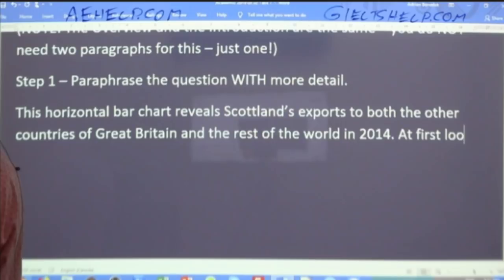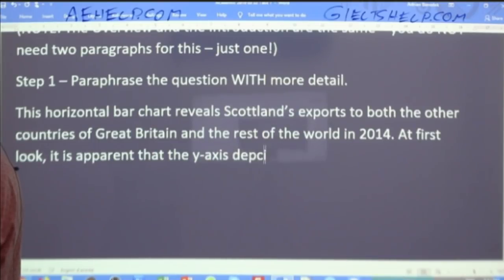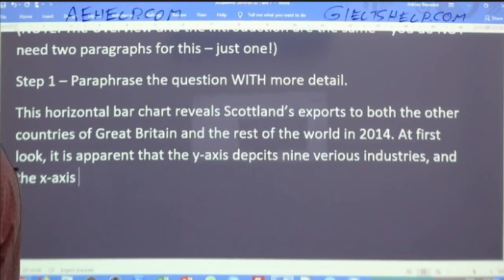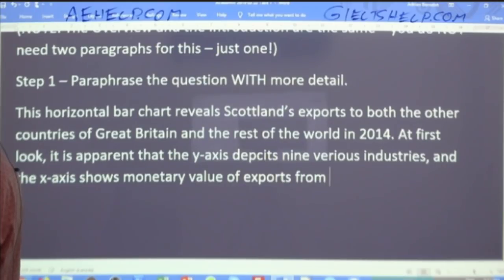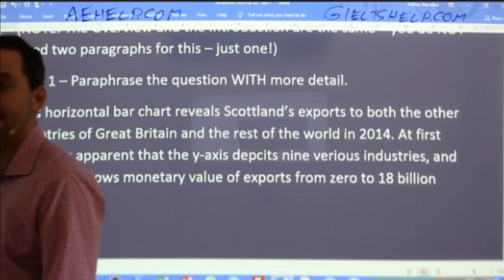At first look, it is apparent that the y-axis depicts 9 various industries, and the x-axis shows the monetary value of exports from 0 to 18 billion pounds. Okay, that's what I have.